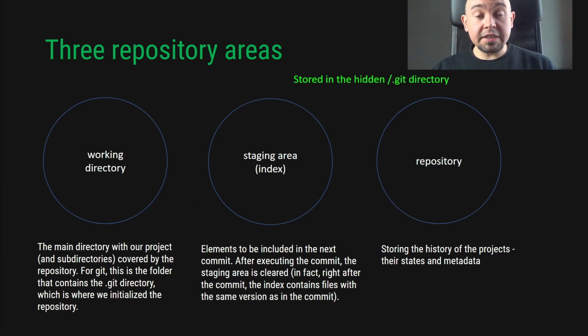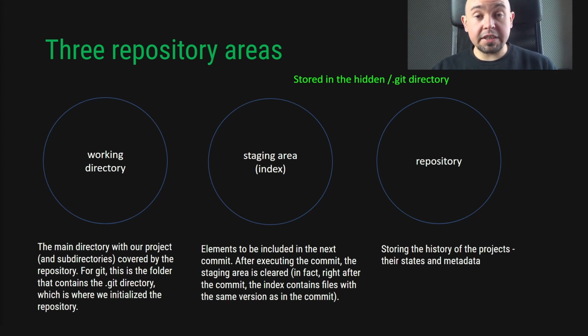On this slide, you can see that the staging area and the repository are physically located in the hidden Git folder. And the working directory is the catalog where our hidden Git folder is located. So this is the main directory with our project covered by the repository. In the staging area, we have the elements to be included in the next commit.